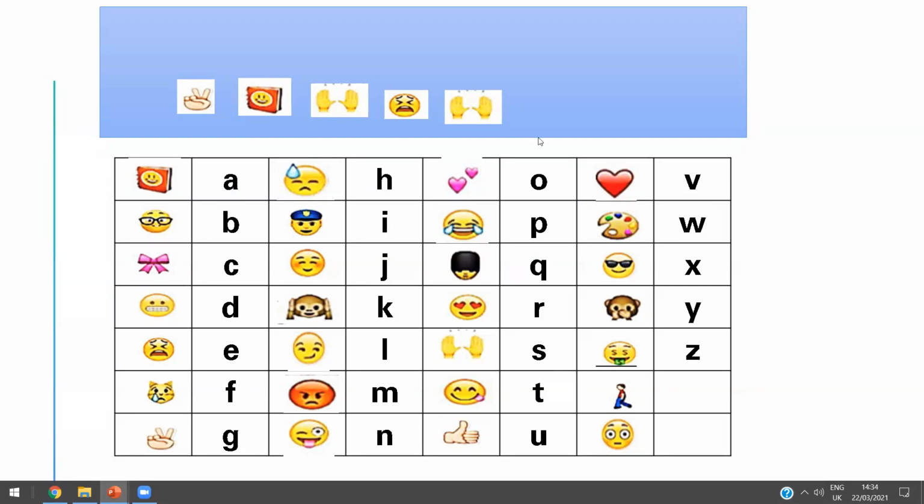Liquids and gases. This is the title of our lesson today. So today we will talk about liquids and gases.